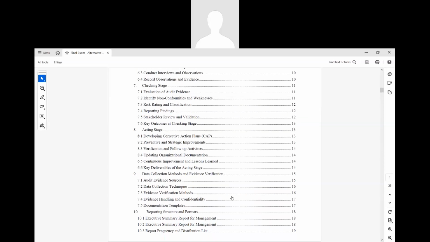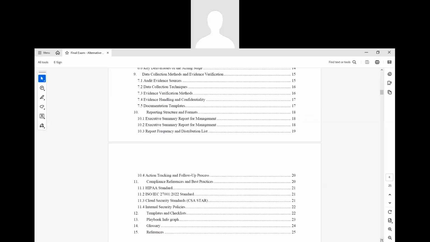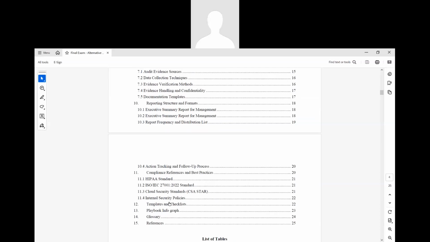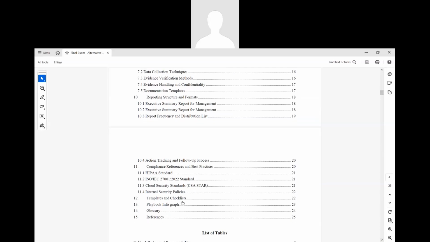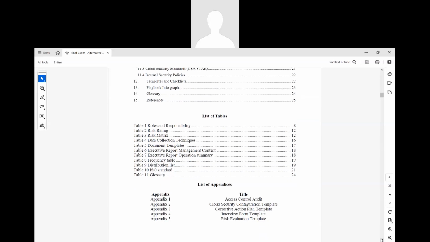Once we do the acting stage, there will be more details of the data collection and methods we have to use, the evidence verification, then report structure and formats, then compliance references and best practices, then all the templates and checklists required as part of the audit, then the playbook infogram, a summary of what we have in the playbook, then glossary and references. These are the list of tables which you will be seeing in this report, and these are the appendices which will be uploaded or shared along with this particular playbook.